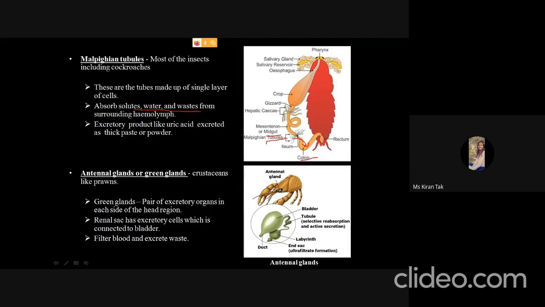The next is antennal glands. In organisms like crustaceans, like prawns, these antennal glands are present. These antennal glands are present on each side of the head region. So this head region here and here, antennal glands are present, and like the kidney, the blood is filtered in the end sac, and then with the help of this tube the excretory product is moved to the bladder and then released out of the body.